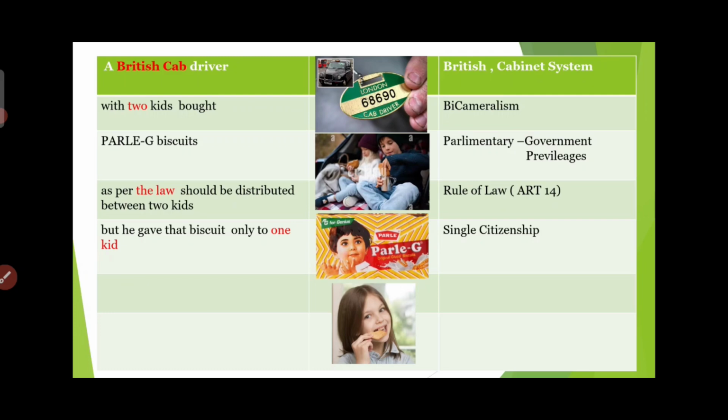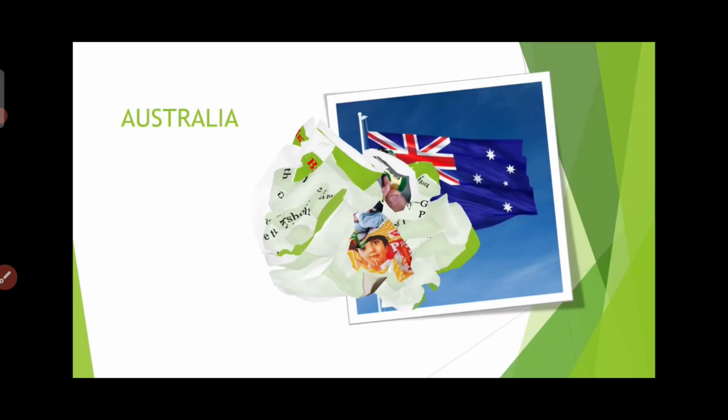As per law, that is rule of law, he should give the biscuit to 2 kids, but he gave it only to 1 kid, that is single citizenship. A British cab driver with 2 kids bought Parle-G biscuits. As per law, they should be distributed between 2 kids, but he gave that biscuit only to 1 kid. From this, we'll get the British Constitution. We adopted cabinet system. 2 kids is bicameralism. Parle-G is parliamentary government and privileges. As per rule, that is rule of law. Another is single citizenship.